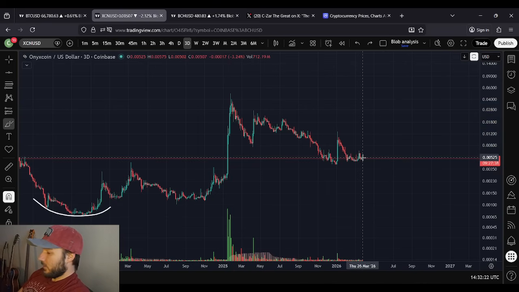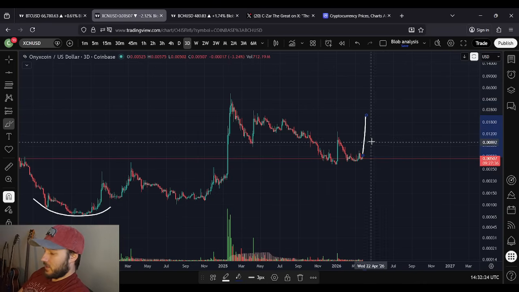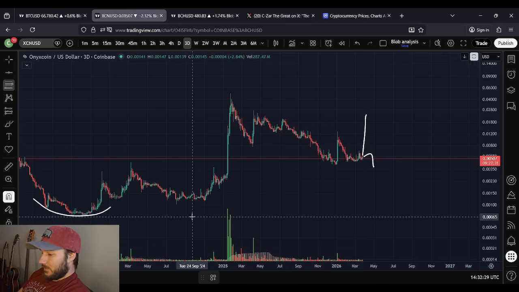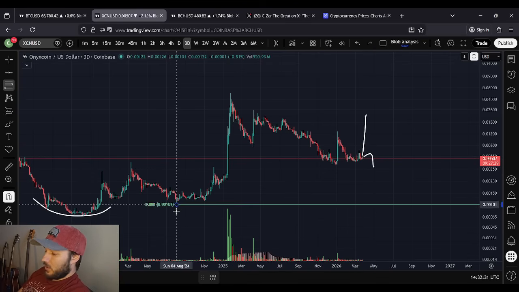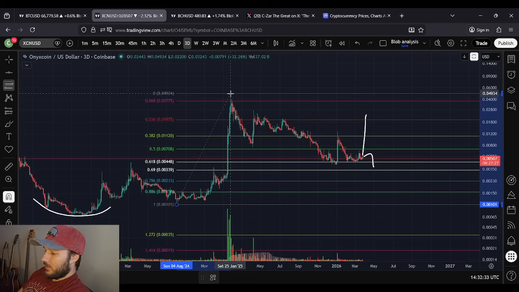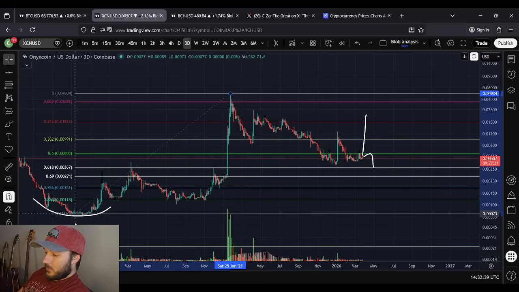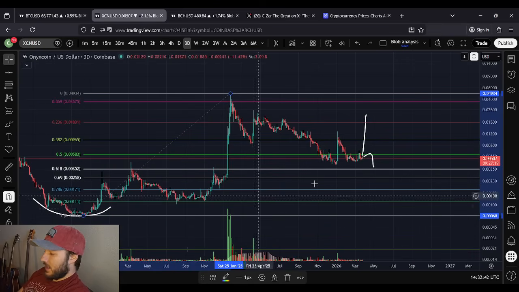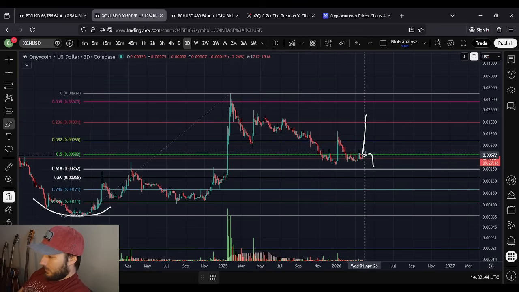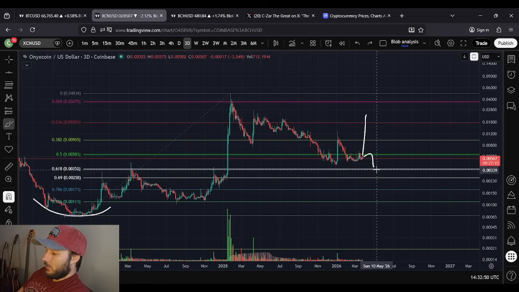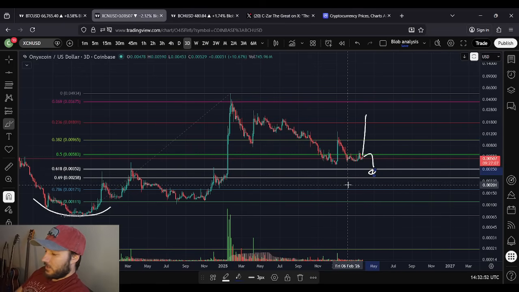And OnyxCoin could see some exciting price action because of this setup that we have here. If not, it could be rather devastating and sad. Maybe I was looking at this wrong all along. Maybe I shouldn't have been taking this low to high and counted this as the golden ratio support, although I think it makes sense to me. Maybe I should have taken this low over here to that high. A little drop off promotes a lower low. We can try again and round out that bottom from a different angle, or maybe it's even deeper than that.